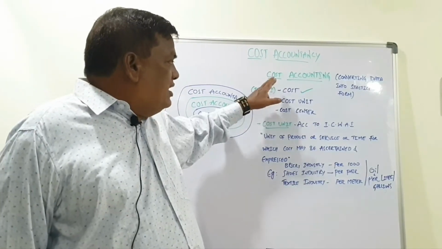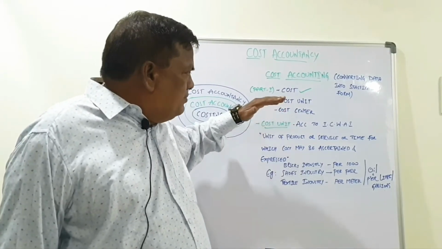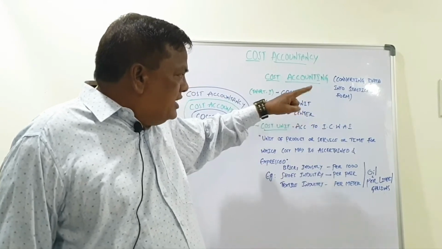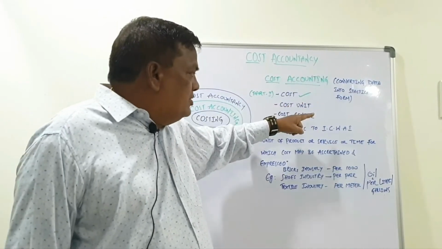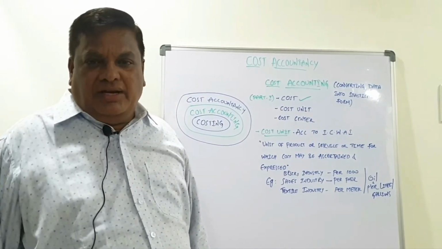Right. Cost accounting means what? We are going to discuss now. Simply, cost accounting contains converting costing data into statistical form. What is statistical form? You know very well, as a student.